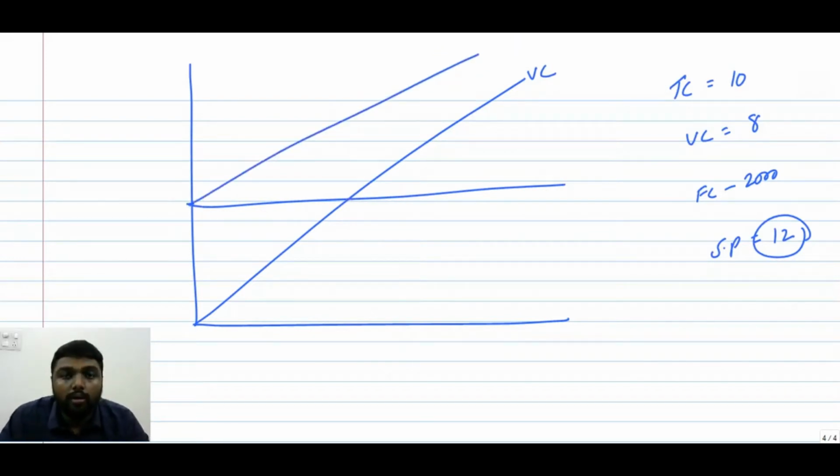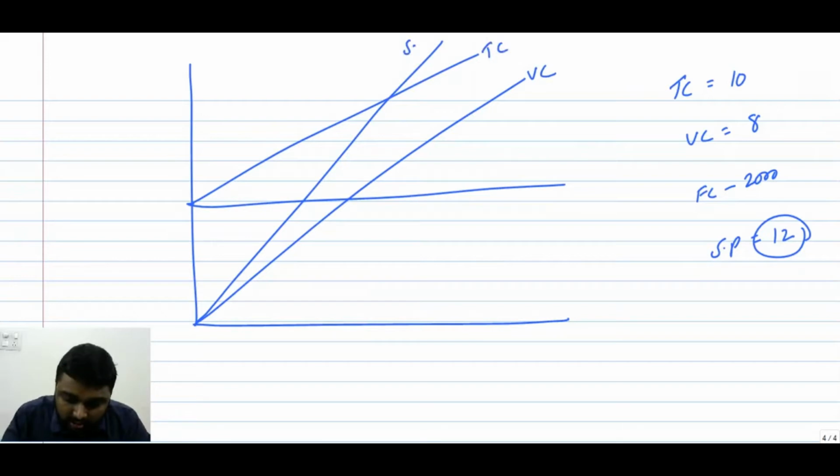Now next is your sales curve. How will your sales curve be? Sales is 12, so this is how your sales curve goes. This is your total cost curve and this is your sales curve. At one level you break even. At that level, we generally say there is no profit and no loss.